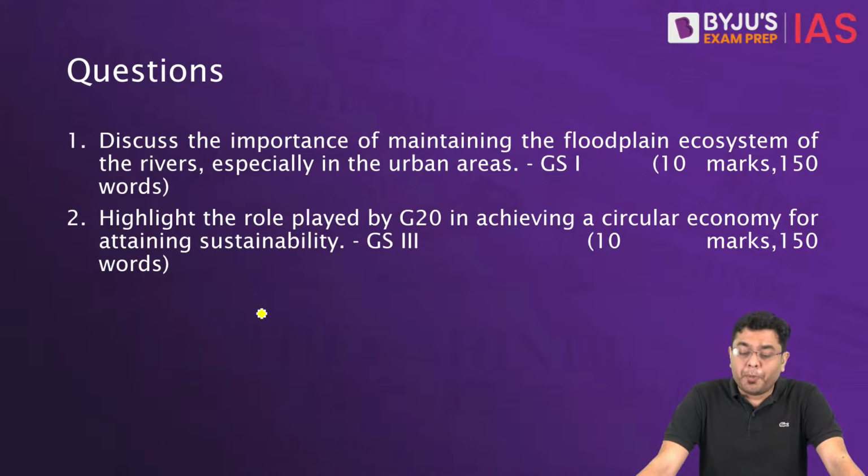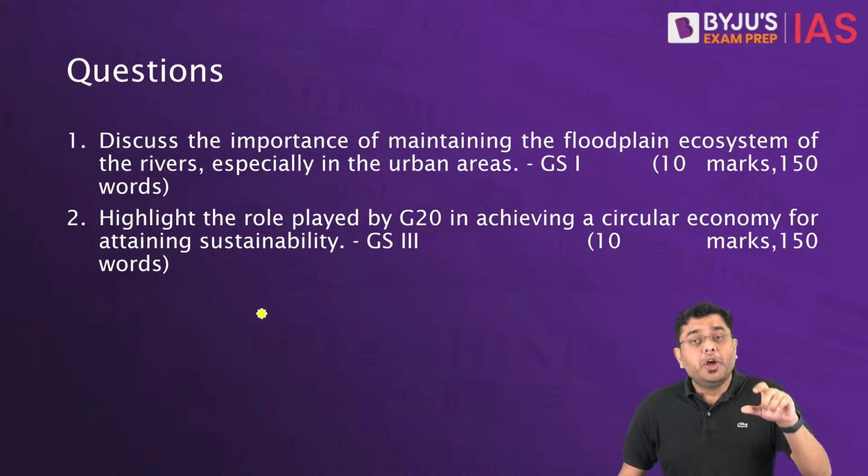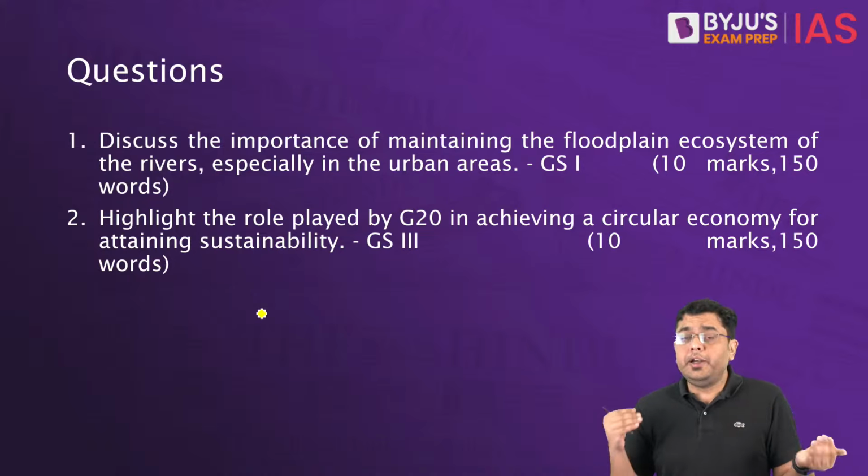So discuss the importance of maintaining the floodplain ecosystem of the rivers, especially in urban areas. This is a GS paper 1 topic, which I will again reiterate has been repeated by UPSC multiple times in the mains exam. So it is a 10 marker 150 worded answer. So in this, first of all, in the introduction, what do you have to write? So introduction here you can write or create in two different ways.